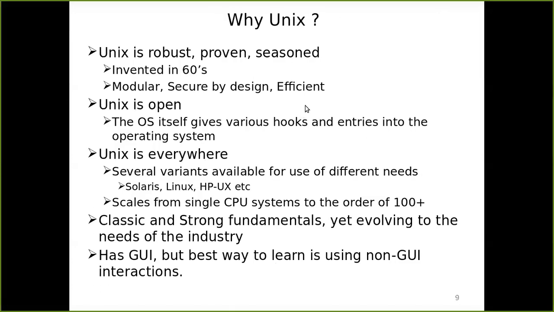So why Unix? The next thing is why we need to use Unix. It is robust, proven, seasoned. To put it briefly, I want to run my application any number of days without shutting it down. So we can take Unix for granted, because if you run a big application, not a small application but a very big application, you can run it any number of days. Generally, it will be that robust.